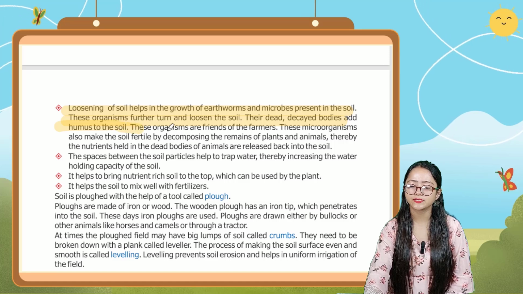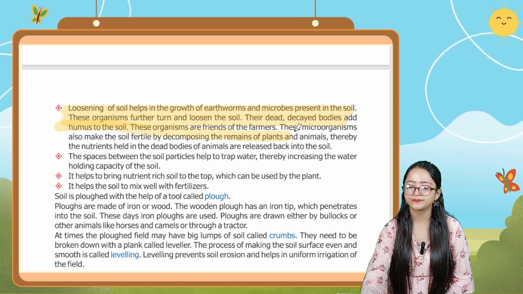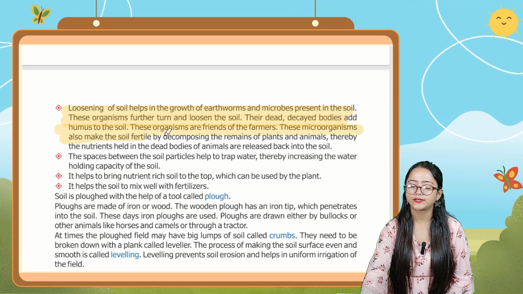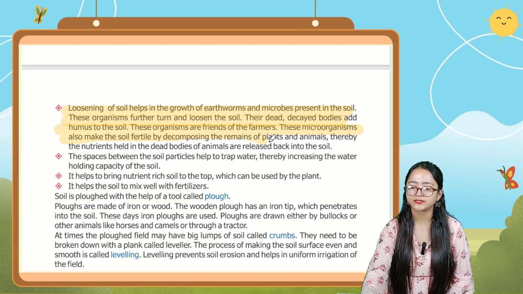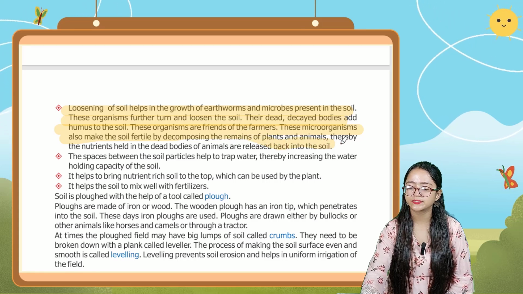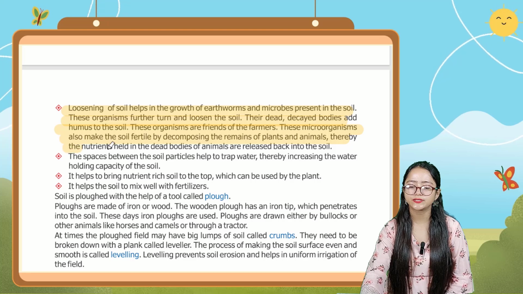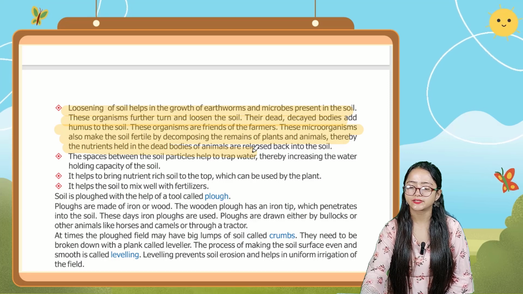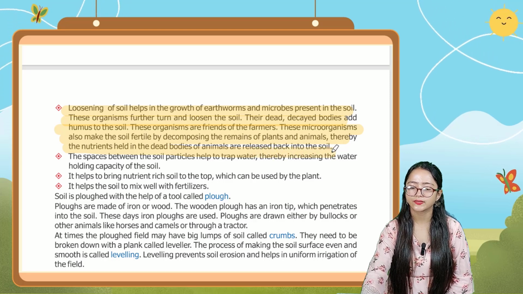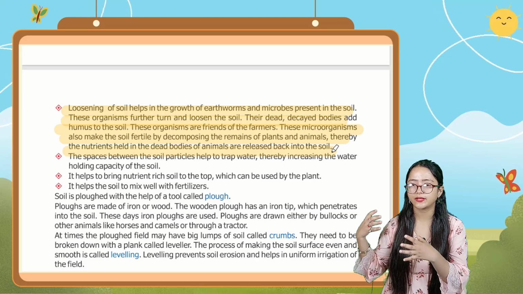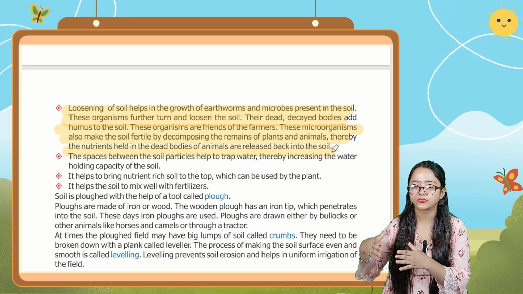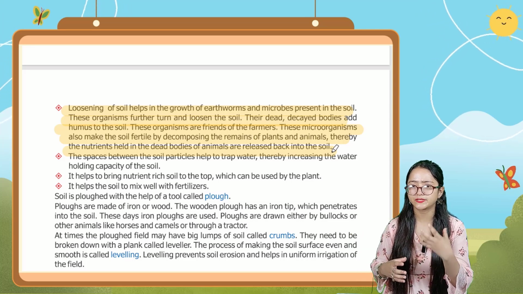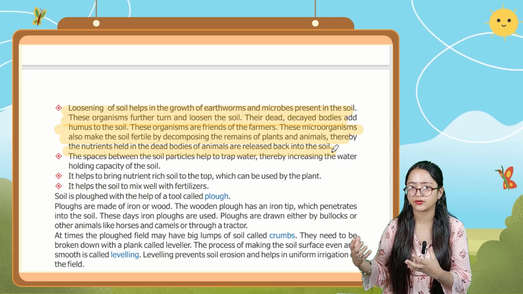These organisms are friends of the farmers. These microorganisms also make the soil fertile by decomposing the remains of plants and animals. Thereby, the nutrients held in the dead bodies of animals are released back into the soil. So it is telling you that by loosening of soil, it helps in the growth of the earthworms and also microbes, which are present in the soil and which are the friends of the farmers.